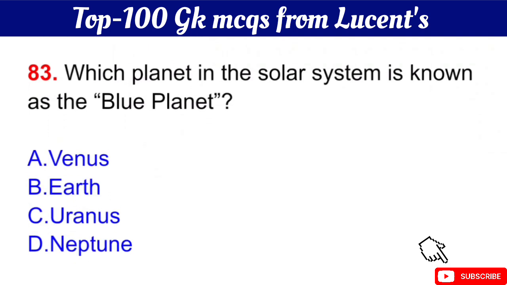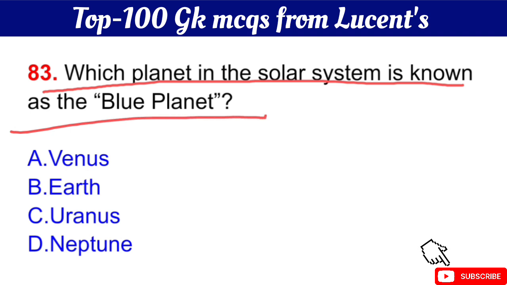Question number 83 is which planet in the solar system is known as the blue planet? The right answer is option B, Earth.